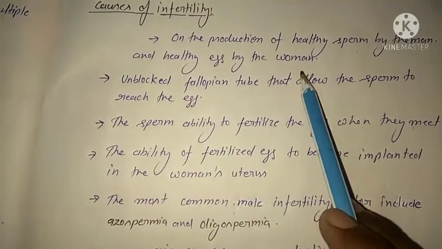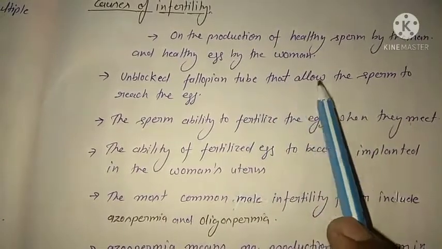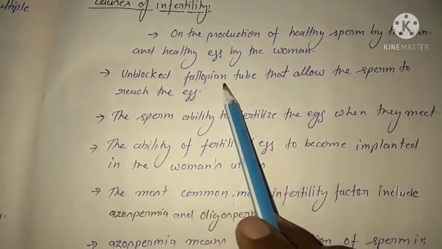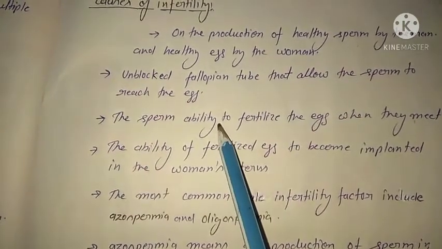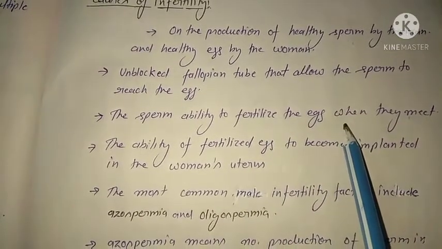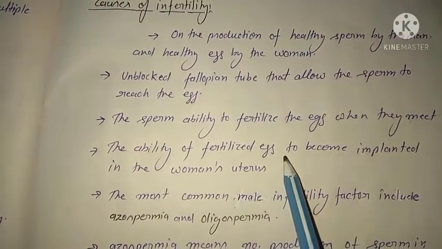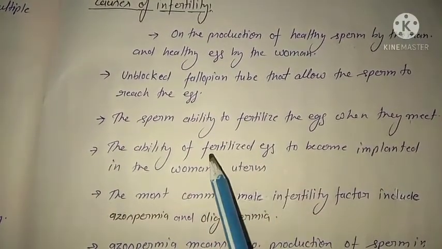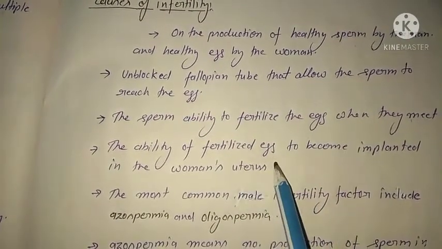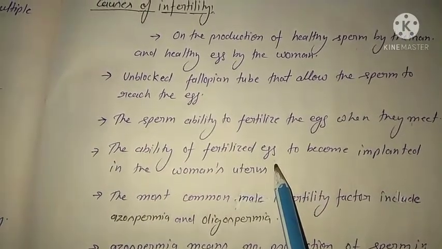Healthy eggs also affect fertility. Unblocked fallopian tubes that allow the sperm to reach the egg are needed. The ability of the sperm to fertilize the egg also affects infertility. And if the egg is fertilized but cannot implant in the woman's uterus, it also causes infertility.